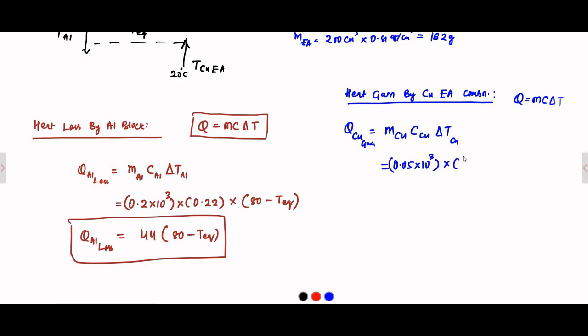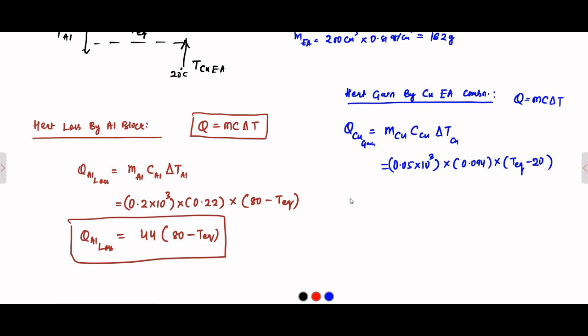Then the specific heat of copper is 0.094 calorie per gram per degree Celsius, and the change in temperature: the initial temperature is 20, and the final equilibrium temperature is greater than that, so T_EQ minus 20, because the equilibrium temperature is greater than 20 degrees Celsius. So this is for copper.